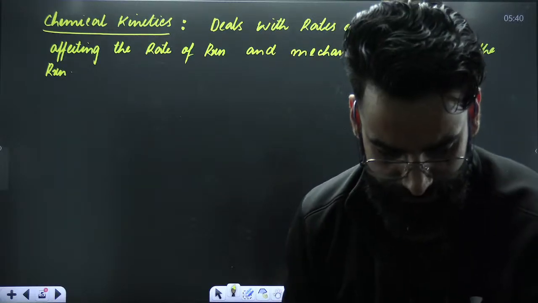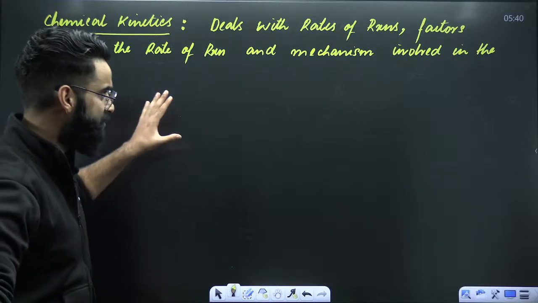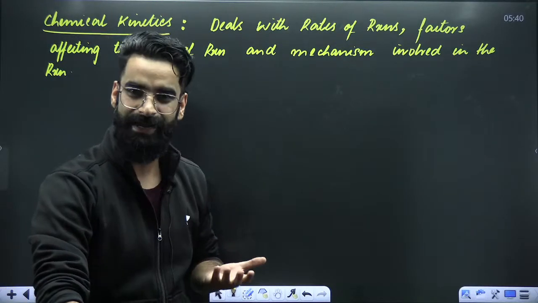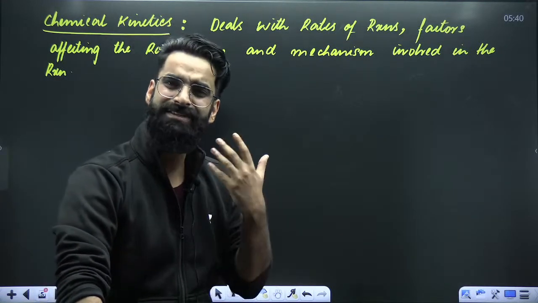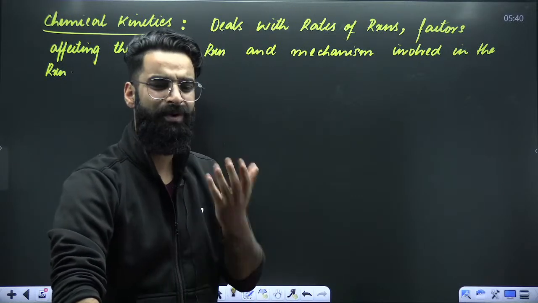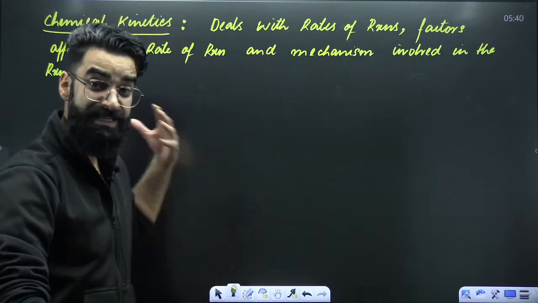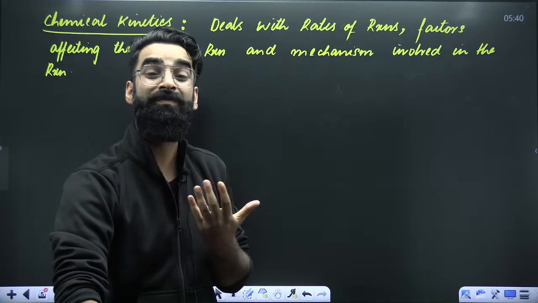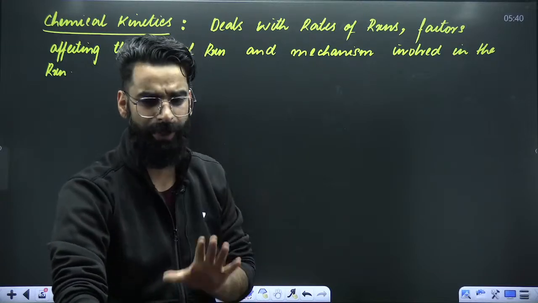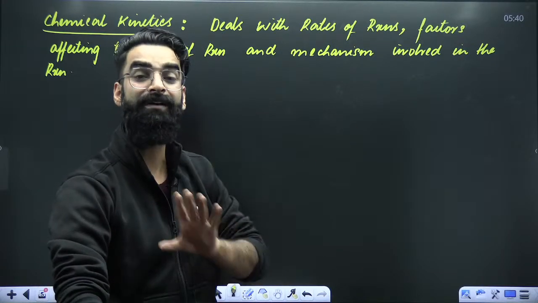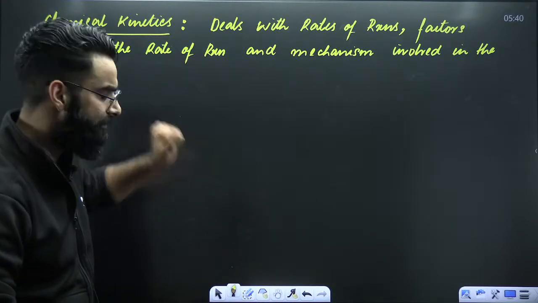Let me change the pen. So three things we have to discuss in this chapter in detail. This chapter is going to let us know about the rates of the reaction, the speeds of the reactions. It will tell us why some reactions are slow, why some are fast, and why some have moderate speed. It will also tell us the factors on which the rates of the reaction depend and what mechanisms are involved in a particular reaction. So that is a quick definition of the chapter, chemical kinetics.